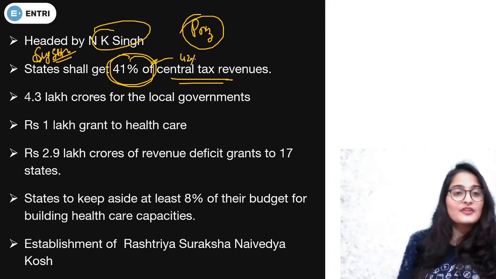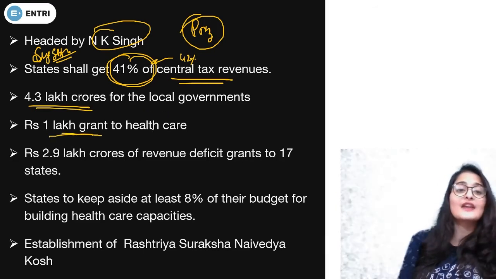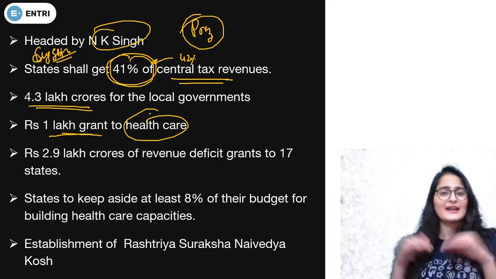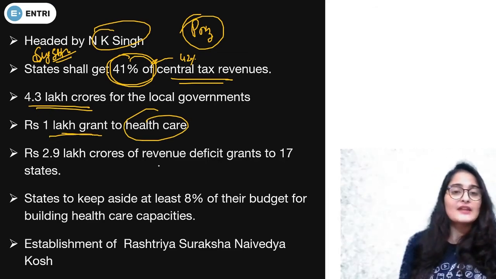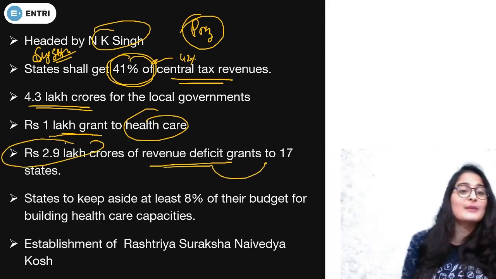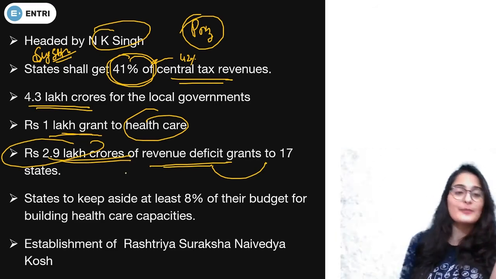Second of all, 4.3 lakh crores for the development of local governments. 1 lakh crore grant for healthcare should be there. Seeing the times of COVID, healthcare has come into highlight. It has become a big picture now. Then revenue deficit grants to 17 states should be given, and that should be approximately 2.9 lakh crores. These statistics are important, especially for banking students.